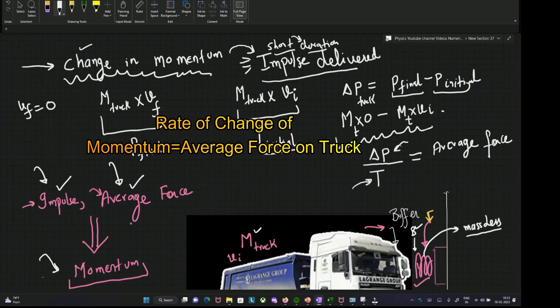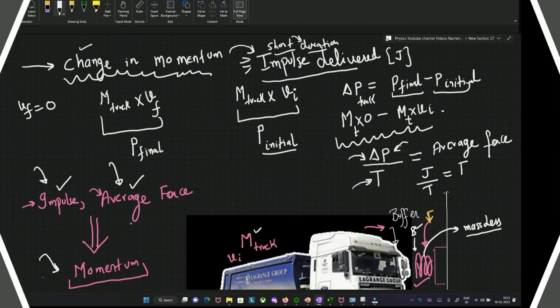You also write delta P, the change in momentum, as J, your impulse delivery. So J by T is equal to F average.